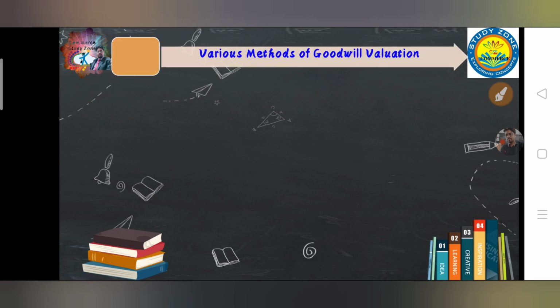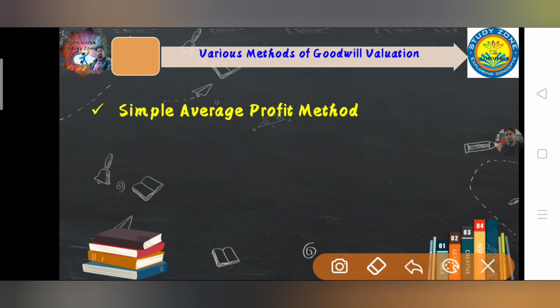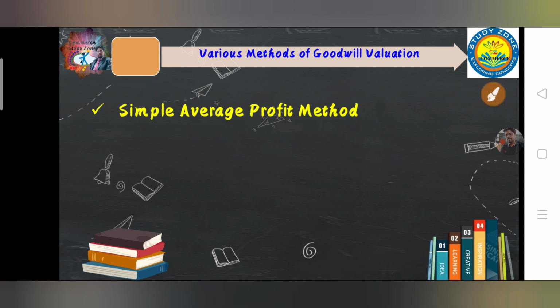Here you are going to see the various methods of valuation of goodwill as per the CBSE curriculum in class 12. So let's move on. The first method is the simple average profit method, also known as the average profit method. The next method is the weighted average profit method.